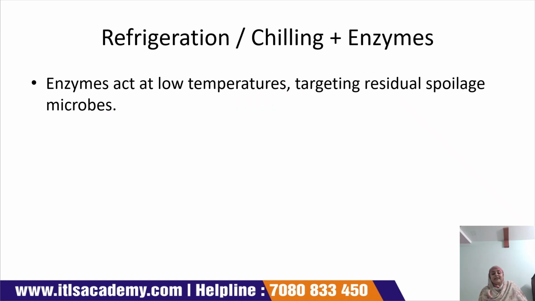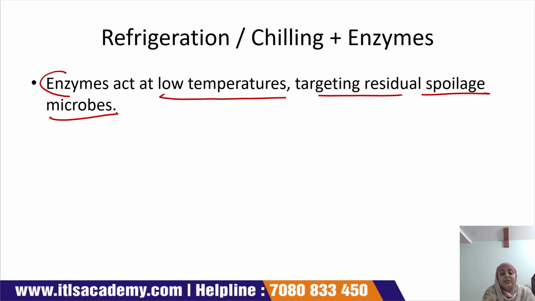Refrigeration, chilling plus enzyme. Enzymes act at low temperature, targeting residual spoilage microbes. Now, enzymes can work more effectively at a low temperature, which means that if we decrease the temperature of the food product and then use the antimicrobial, it can have more effect compared to high temperature.